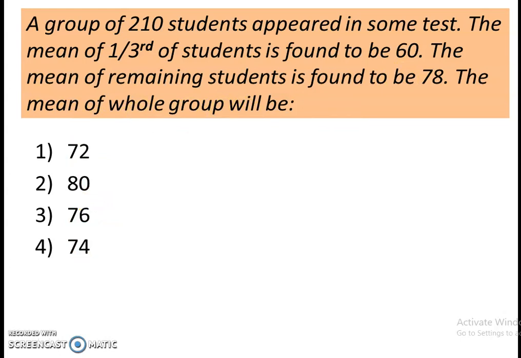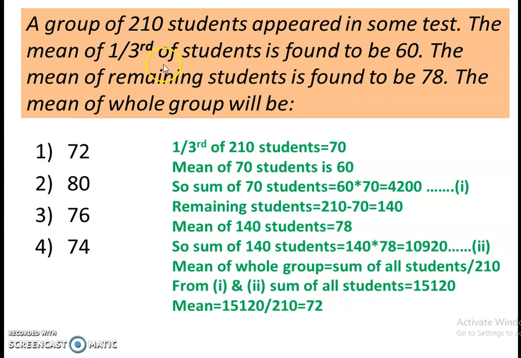So first calculate 1/3 of 210 students, and that will be 70, and it is given mean of 1/3 of students is 60. So we can calculate sum of 70 students by multiplying 60 into 70, that is 4200. So this is sum of 70 students. Now when we subtract 70 from 210, we are left with 140 students, and it is given mean of remaining students is 78. So we can calculate sum of 140 students, that is 140 into 78, and it is 10,920.